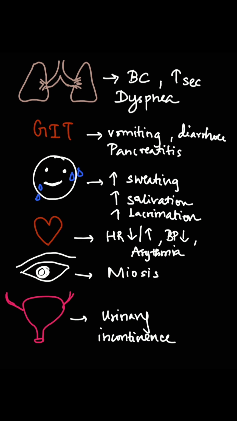In the GIT, there will be vomiting, diarrhea, and pancreatitis may be present. Then there will be increased sweating, salivation, and lacrimation. In the CVS, there will be reduced or increased heart rate, hypotension, and arrhythmia. And in the eyes, there will be miosis, and urinary incontinence in the bladder.